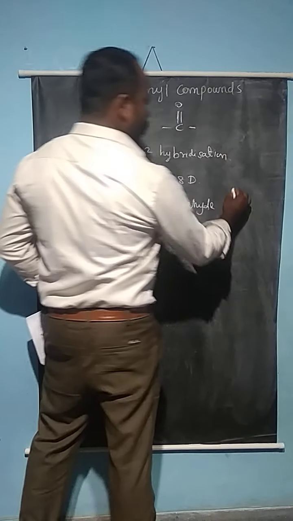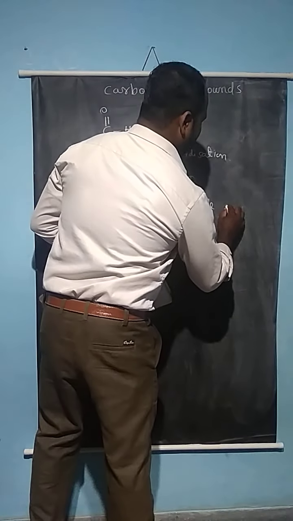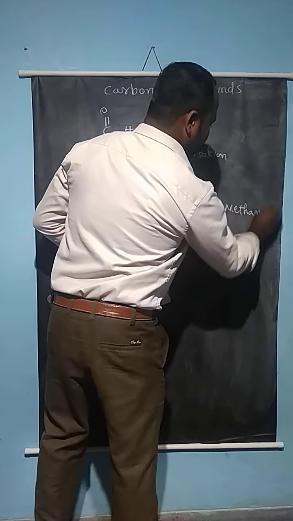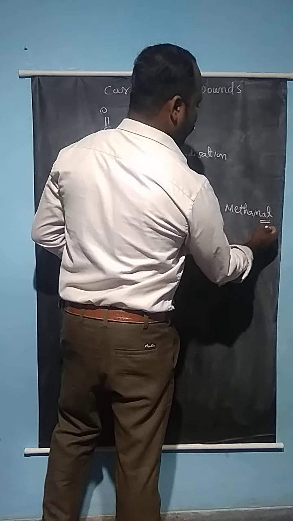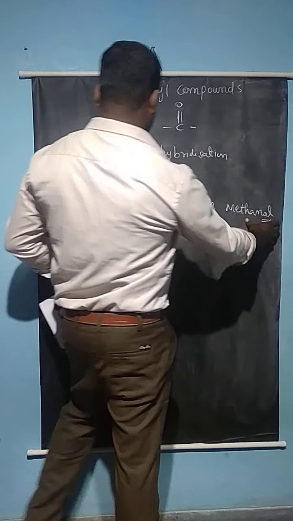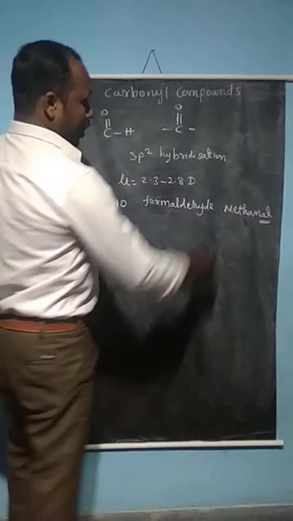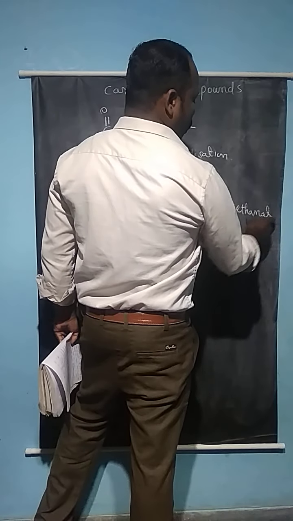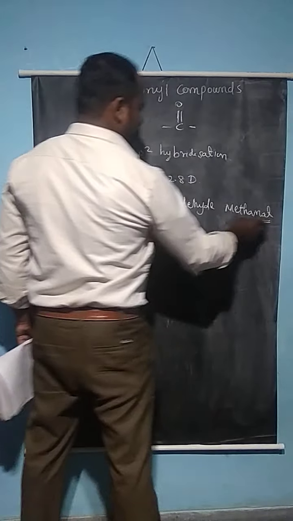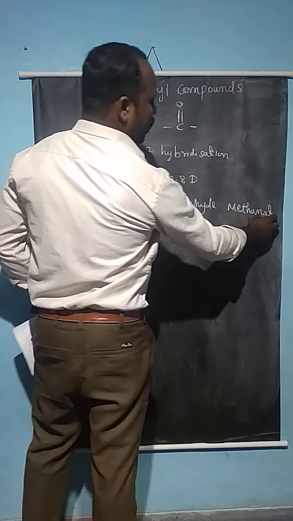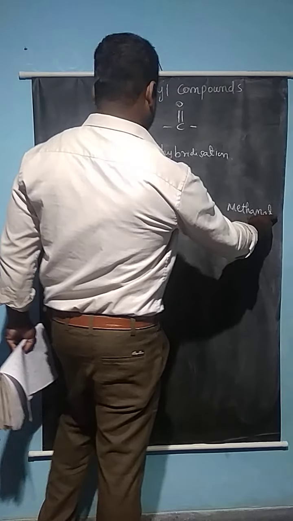In the IUPAC name it is called methanal. The suffix 'al' is for aldehyde compounds; if it were an alcohol, it would be 'ol'. For aldehyde compounds it is represented as 'al', that is, methanal.